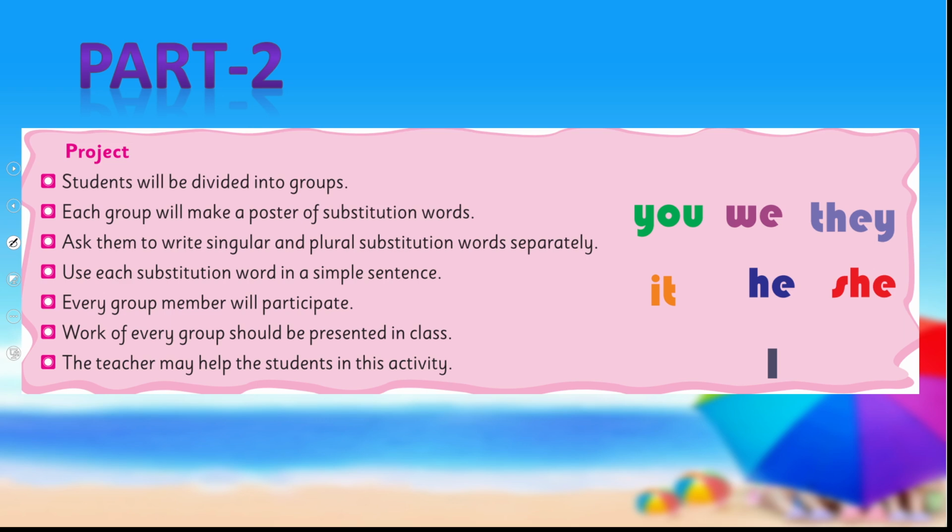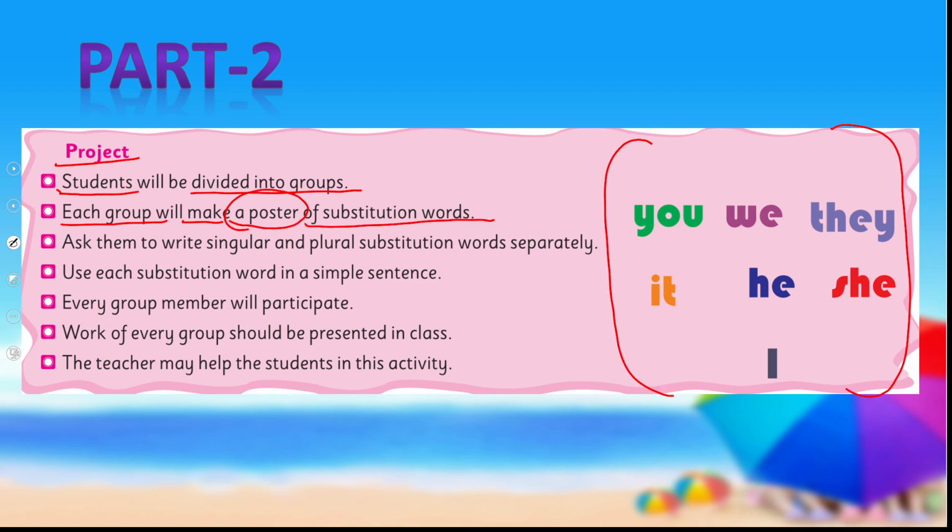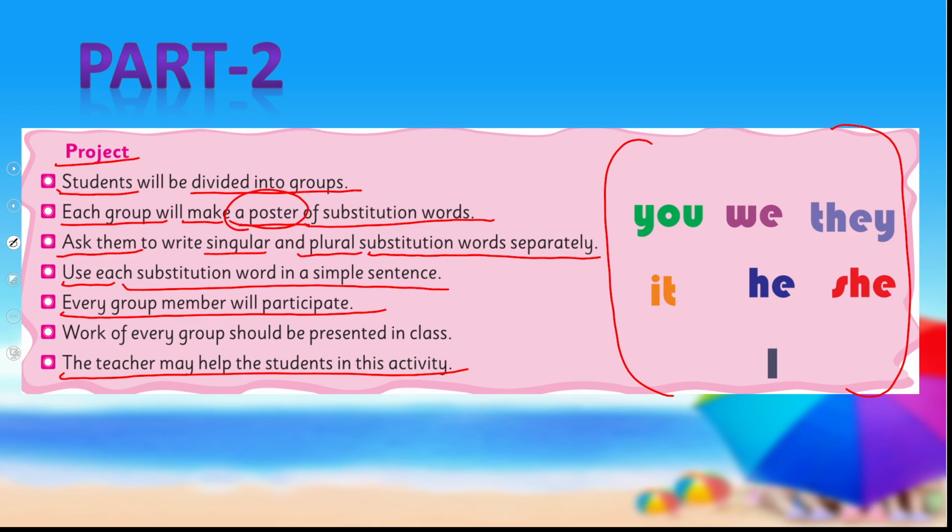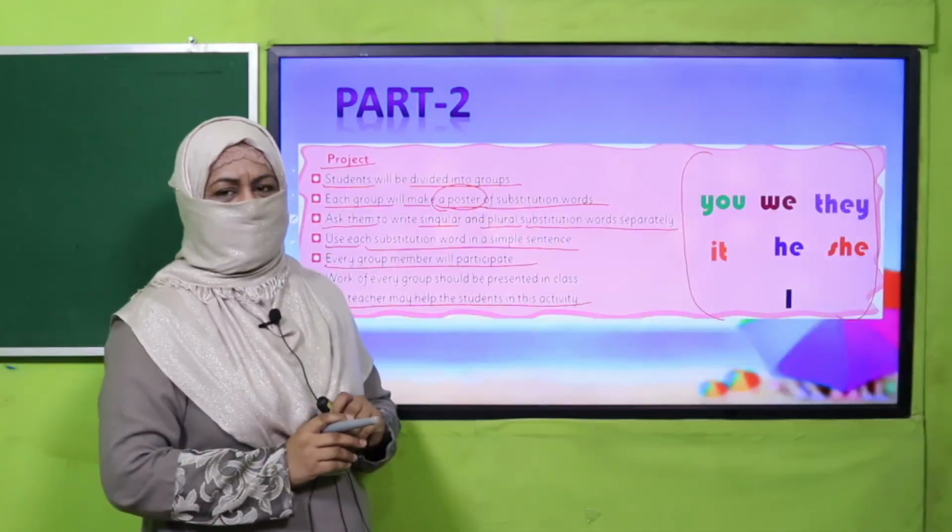So, the next part of this activity is that you are going to make a project. This is a very simple and interesting project. Your teacher will divide you into groups and each group will make a poster of substitution words. You will write singular and plural substitution words separately, and you will use these substitution words in your sentences. Every group is going to participate and the teacher will help you. All right. So pause the video, complete this project and then come back.